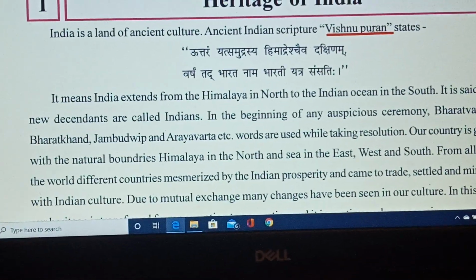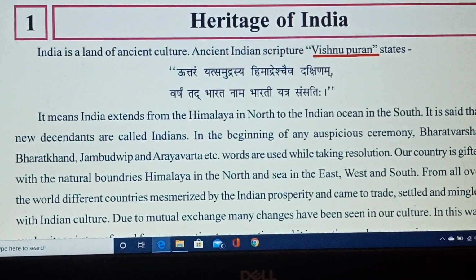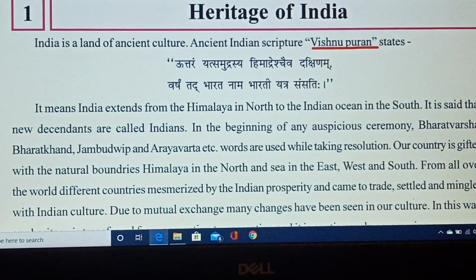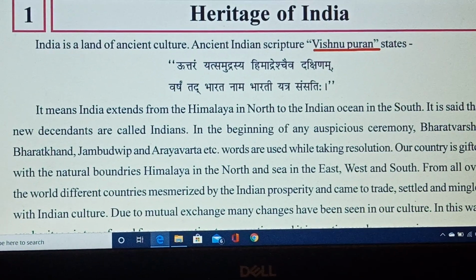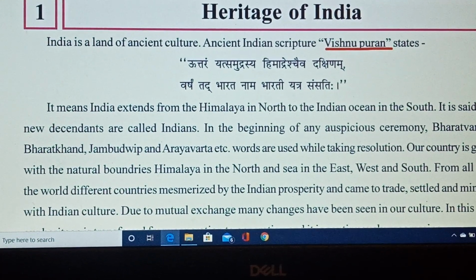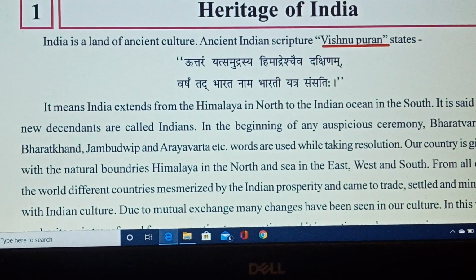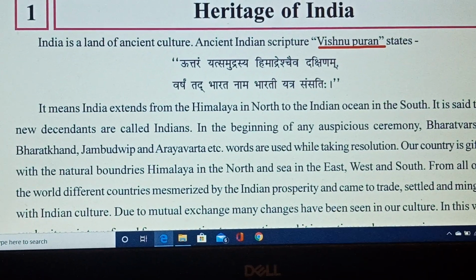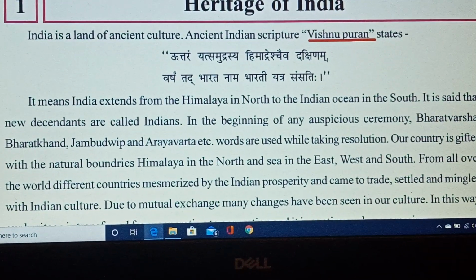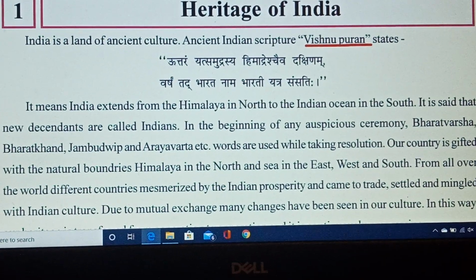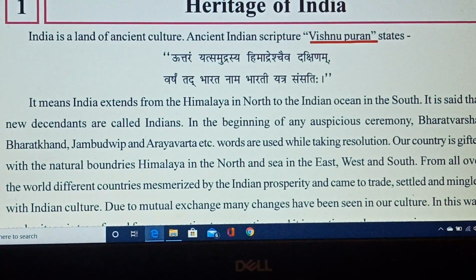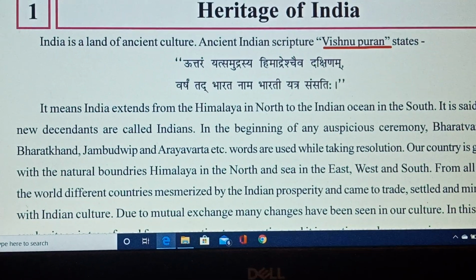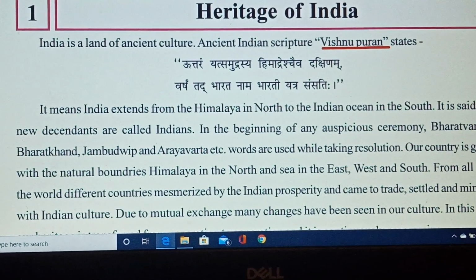Basically, the boundaries of India we know, everyone knows, and still I am just conveying this to you that in the north we have Himalaya, in the south we have Indian Ocean. Basically, if we see the south, east, and west, all these three directions are bounded or protected by our great coastal lines, the great Indian Ocean, Arabian Sea, and Bay of Bengal. And the north side is almost covered with Himalaya. So this is our boundary, and that is also our heritage.